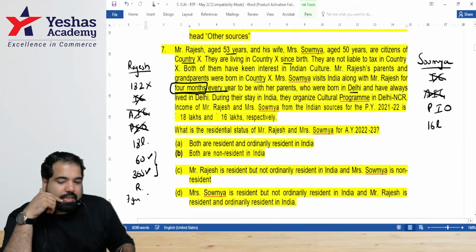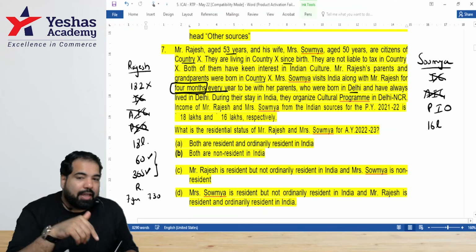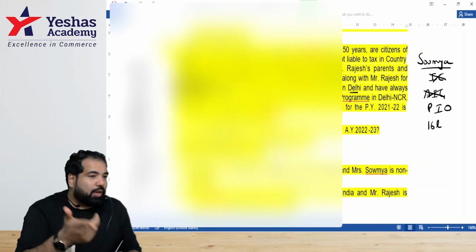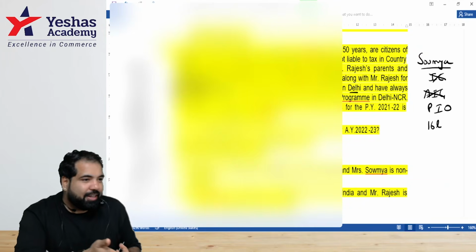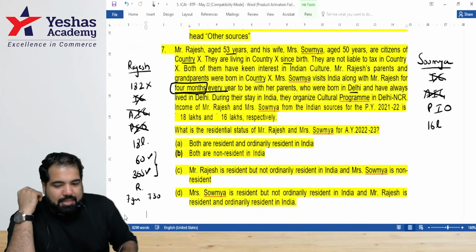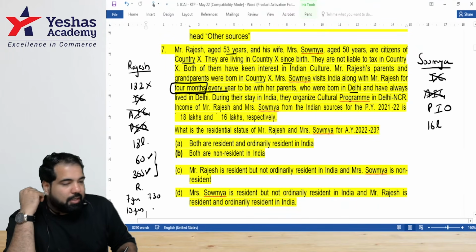7 years. How many days? 730. Is he fulfilling that? Yes. Guys, 120 days every year into 7. Is he fulfilling this? Yes. And the last how many years? 10 years. Is he a resident for at least 2 years?